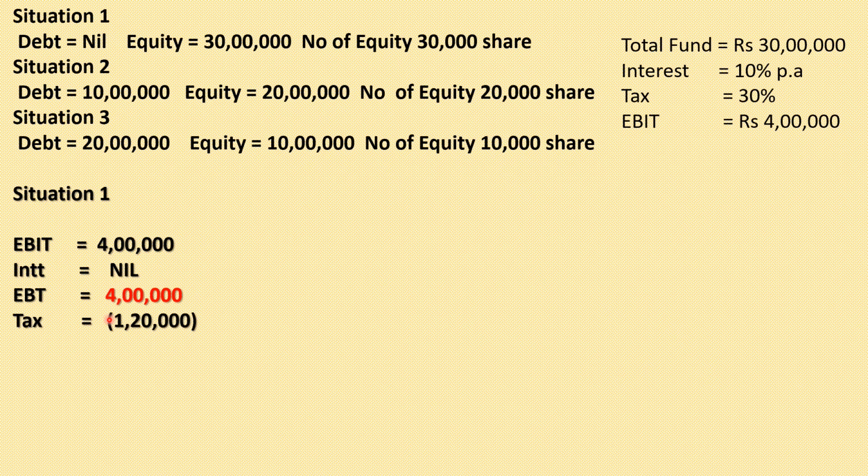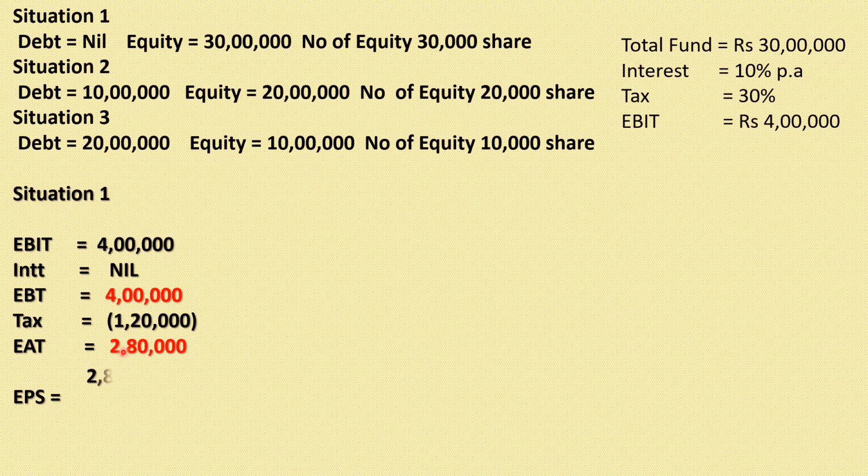Now pay the tax. Remember one thing, we have to pay the tax on the EBT. What is the value of the EBT? That is 4 lakh rupees. Income tax I have to pay is 30%. So 30% of 4 lakh is 1,20,000 rupees. After paying the tax, we get EAT, and the value of the EAT will be 2,80,000 rupees. That is 4 lakh minus 1,20,000, that is 2,80,000.